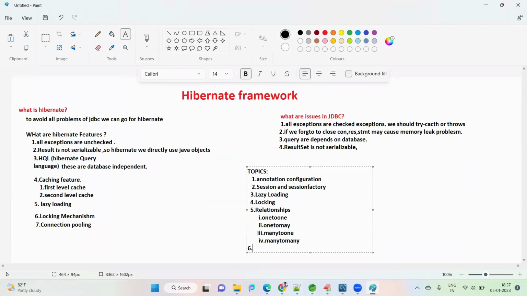So, Hibernate states, important question. I'll cover that. Okay, generator classes, very simple. Okay, fine. We'll start examples.